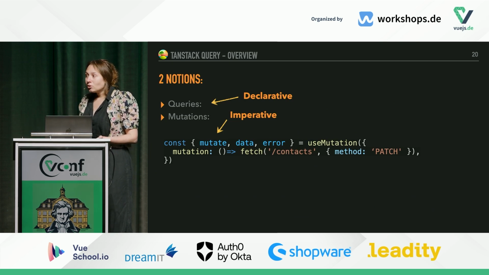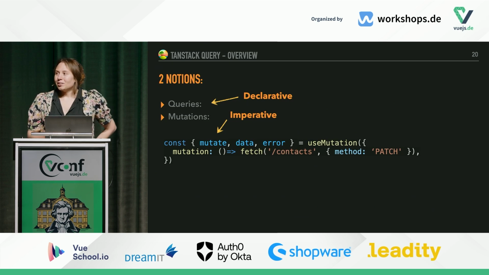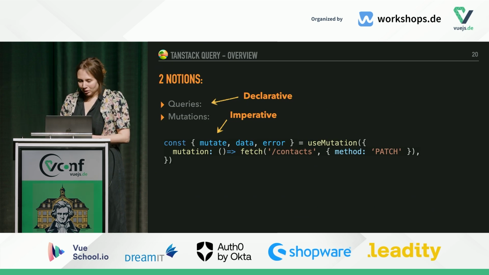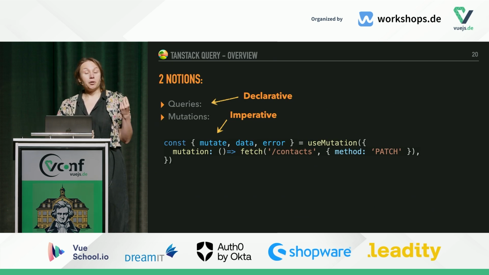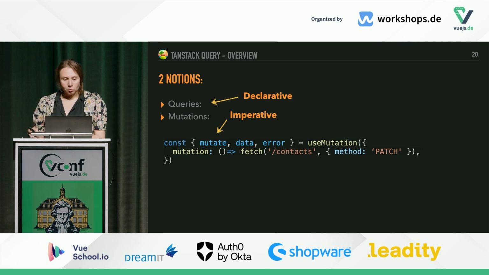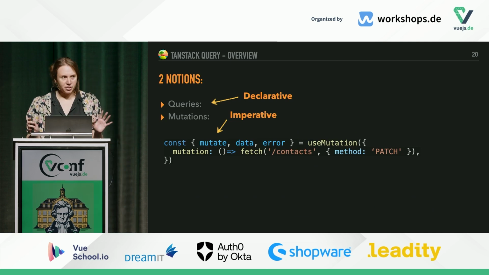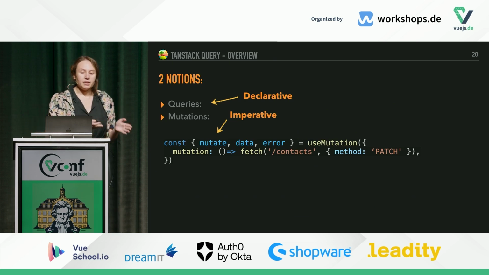Whereas for the mutation, we of course don't want that, because can you imagine a mutation which is triggered each time a component is mounted? Of course, it wouldn't work. So for mutations, we want to be able to trigger them ourselves, and that's the reason why the useMutation composable exposes a mutate function. So that's the main difference to have in mind between queries and mutations.